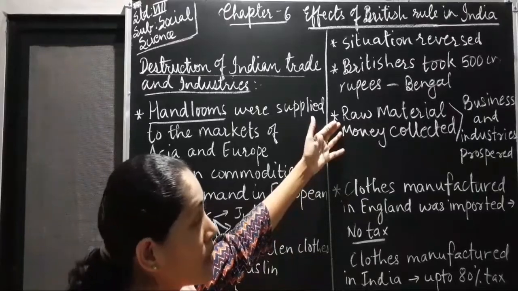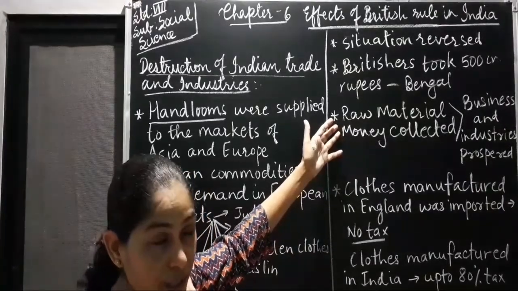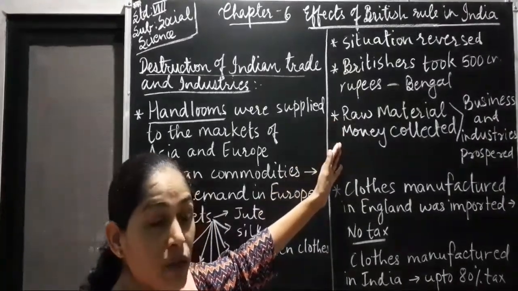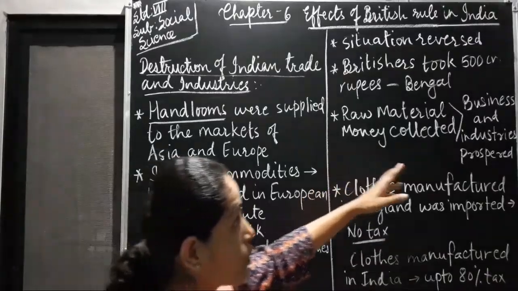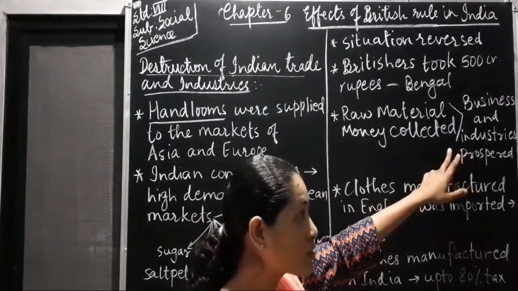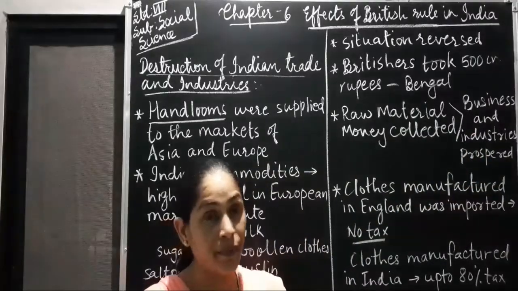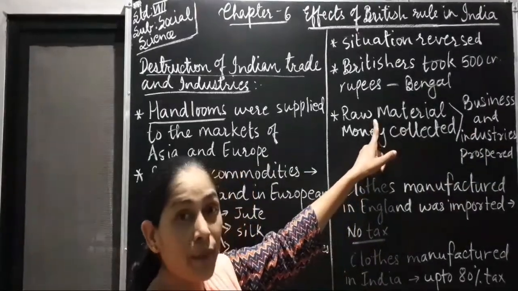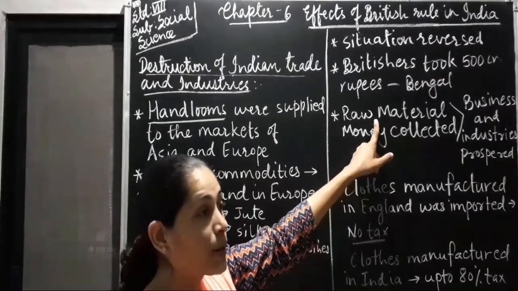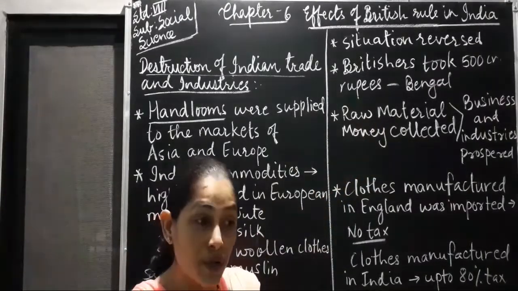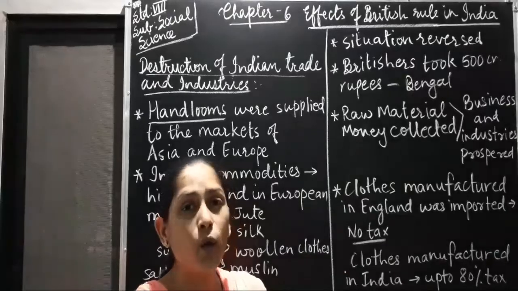Now, raw materials which were manufactured in India and the money which was collected from India, that was all sent to England. And because of that, business and industries prospered in England. Now the raw materials, if you remember in the first video of this chapter, I had told you that raw materials were purchased from India at a very low price.